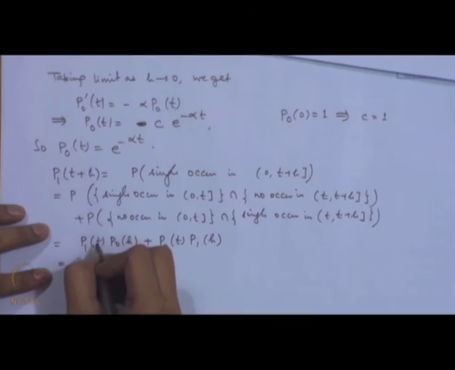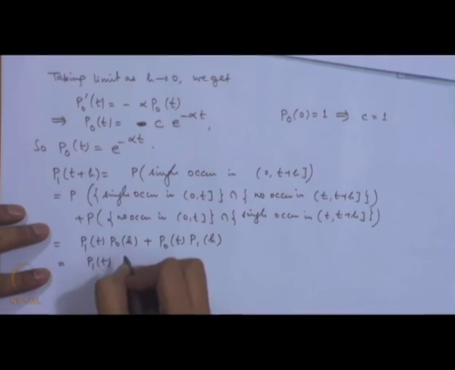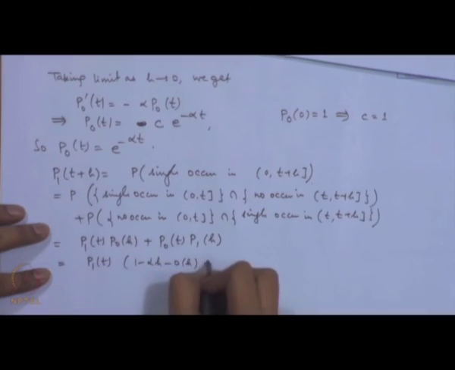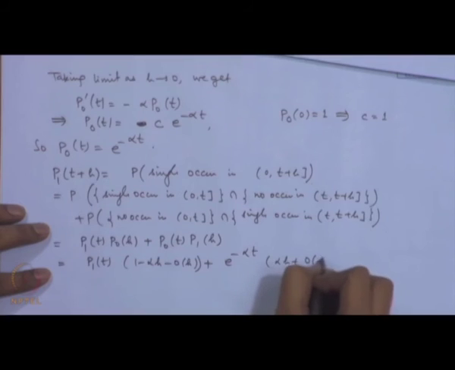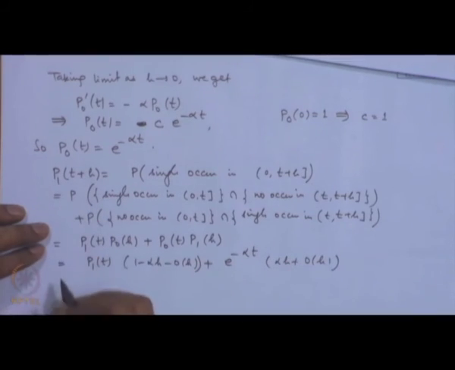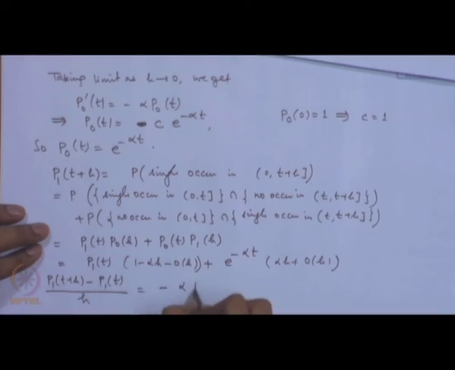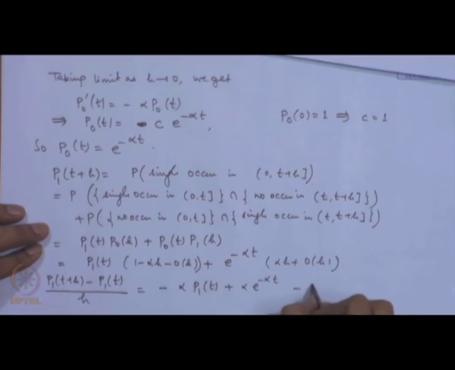now p 1 t and then p 0 h we have calculated as 1 minus alpha h minus O h plus p 0 t value we have already evaluated as e to the power minus alpha t, p 1 h is alpha h plus O h. So, from here I can again set up the differential equation: p 1 t plus h minus p 1 t divided by h, that is equal to minus alpha p 1 t plus alpha e to the power minus alpha t minus O h p 1 t plus O h e to the power minus alpha t.